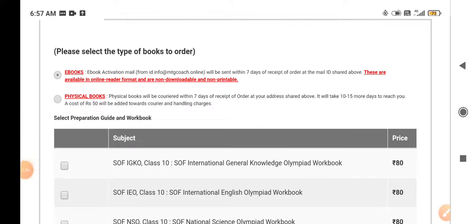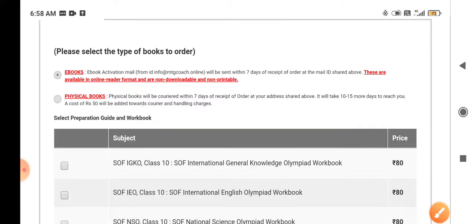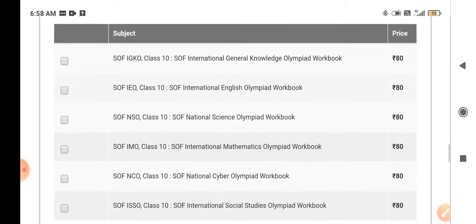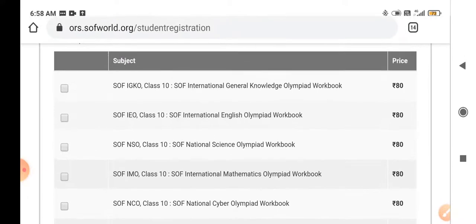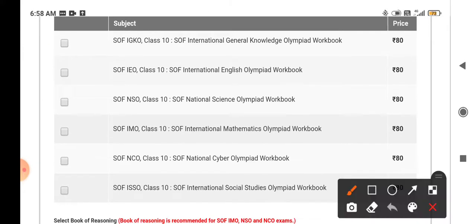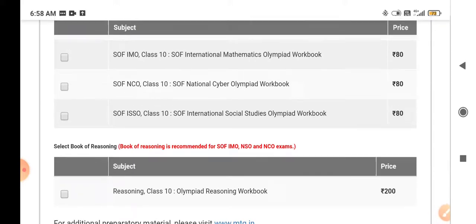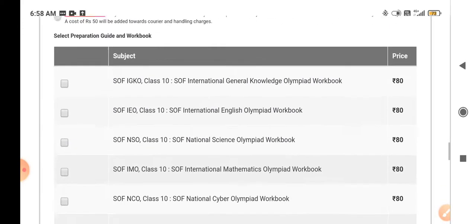This is the option for the e-books, and this one is the option for the physical books that will be couriered to your home address. First I have clicked on the above option, and you can see the list of books for the preparation of the SOF Olympiad exam. The GK book costs 80 rupees, English costs 80 rupees, science costs 80 rupees, and all the books cost similar rates. This one is the list and price for e-books,